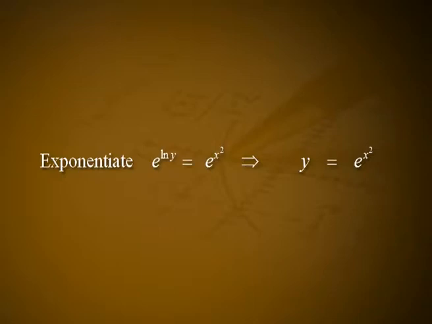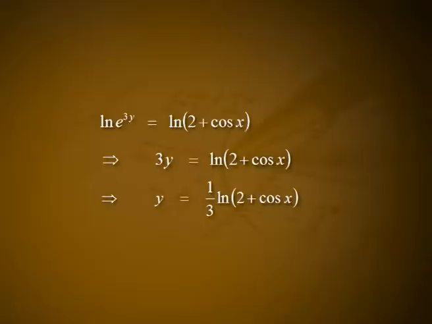Exponentiate: e raised to log y is equal to e raised to x squared, which implies y is equal to e raised to x squared. B. e raised to 3y is equal to 2 plus cos x. Take the logarithm of both sides, we get log e raised to 3y is equal to log of (2 plus cos x), which implies 3y is equal to log of (2 plus cos x), which implies y is equal to 1 by 3 into log of (2 plus cos x).